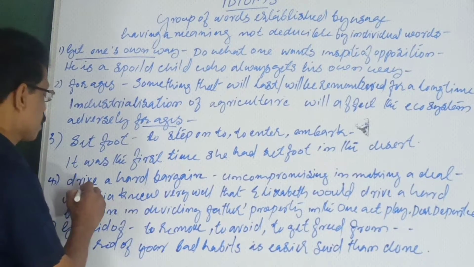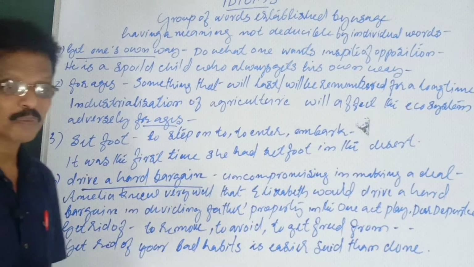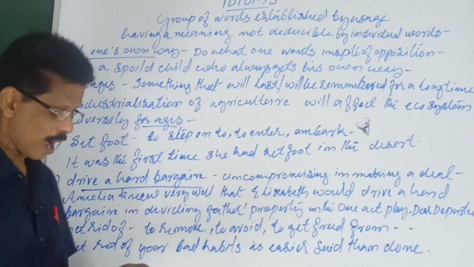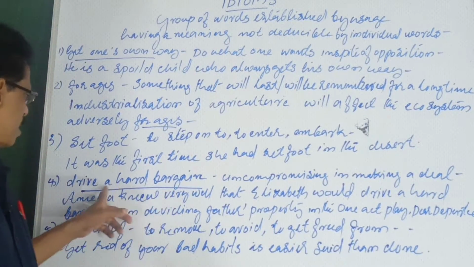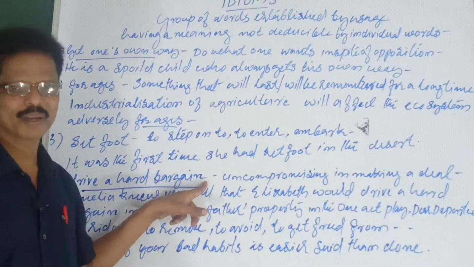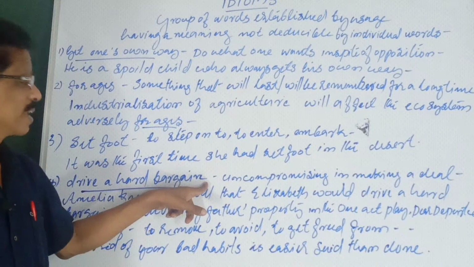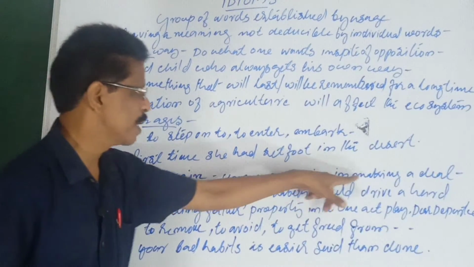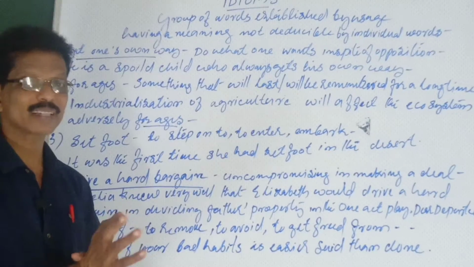Next, drive a hard bargain. This is the most important, I may say, because it is very often asked, almost every year. Drive a hard bargain: uncompromising in making a deal. No compromise. In making a deal, that is called drive a hard bargain. You know bargaining for price, etc. So don't write that my mother made a hard bargain in the market buying vegetables. No, that is not the meaning of that. Uncompromising in making a deal. No compromise. Someone will force the other one to make that deal.